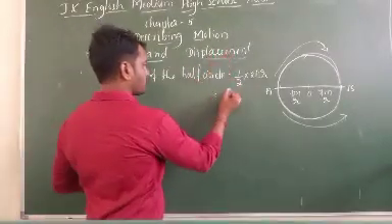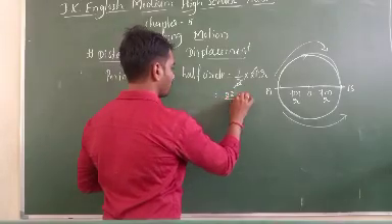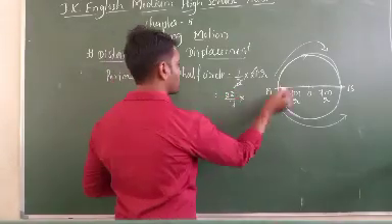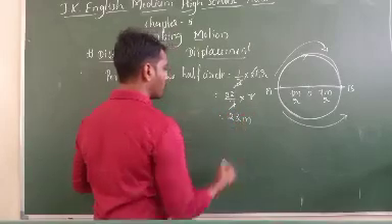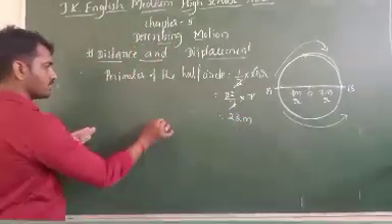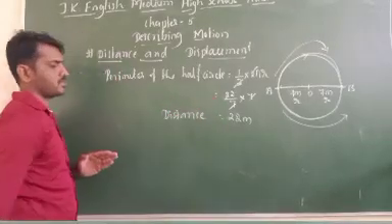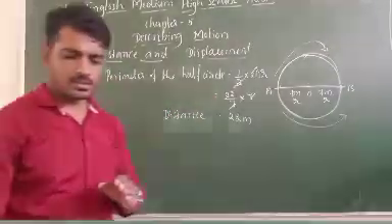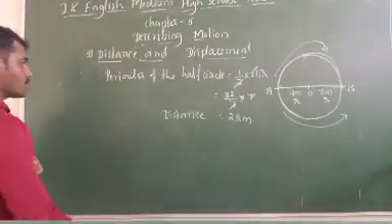Next, to cancel, what is the pi value? 22 by 7. And the radius is 7 meter. 7 we cancel, so 22 meter. This is the distance. Understanding? The distance is 22 meters. And what about the displacement?